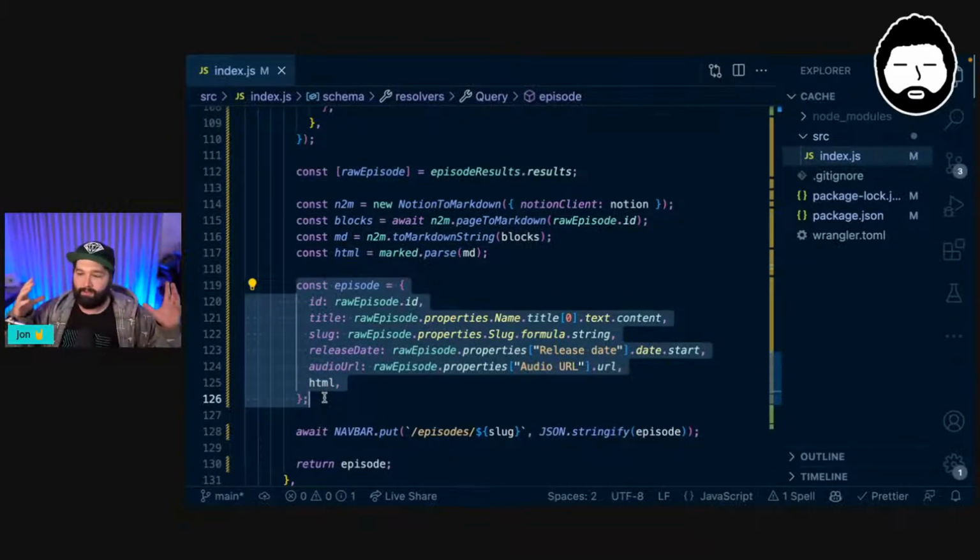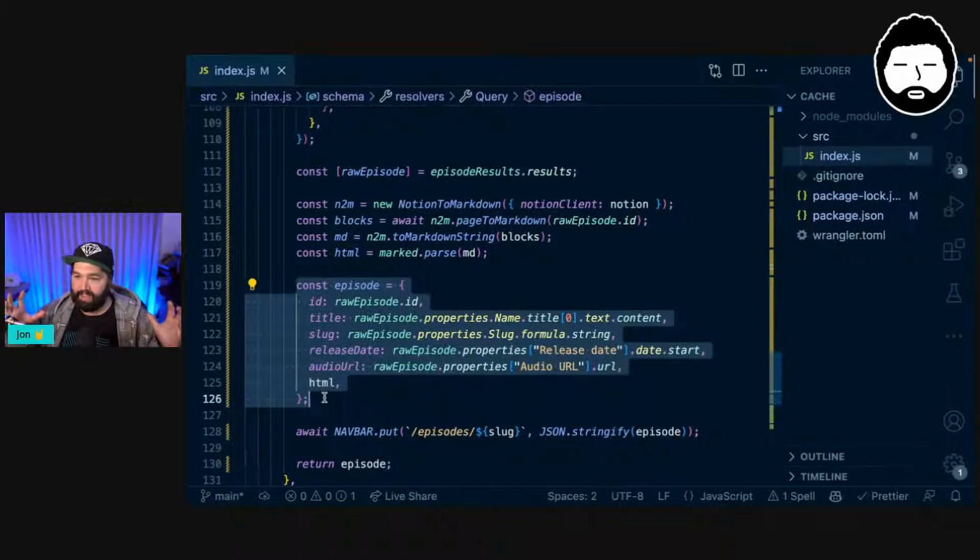So if someone only requests ID and title, it's not that ID and title are the only things that get written to the cache. That whole object gets written to the cache, which means the next person who's only looking for HTML, for example, can still use that same cached value, which is super, super fast to fetch from the KV store. And then because we're using GraphQL, they can filter that down to just say, well, I just care about the HTML part of that.